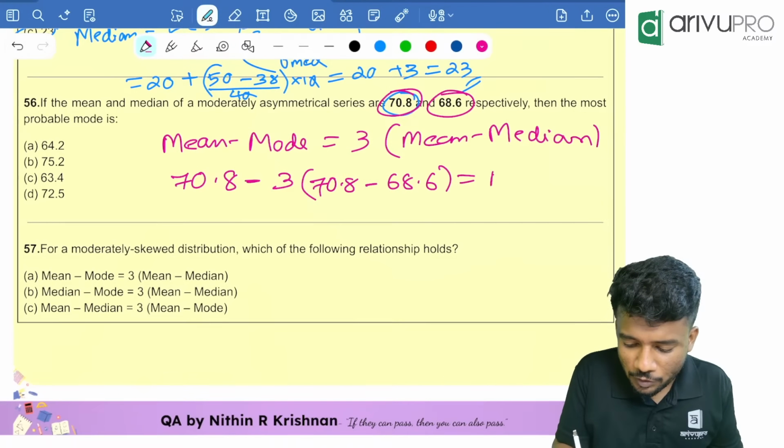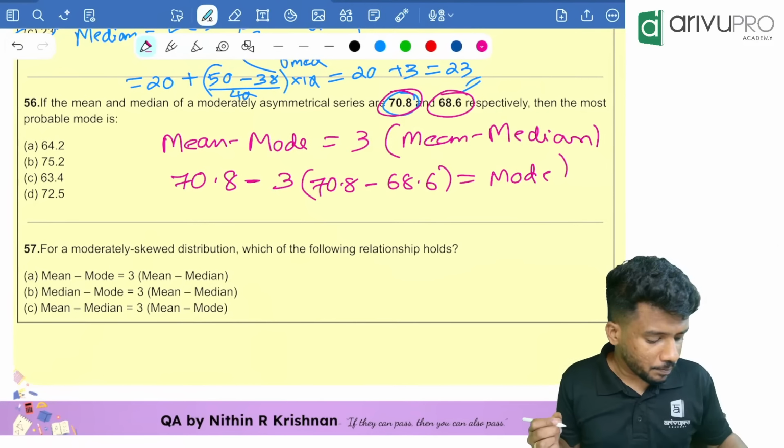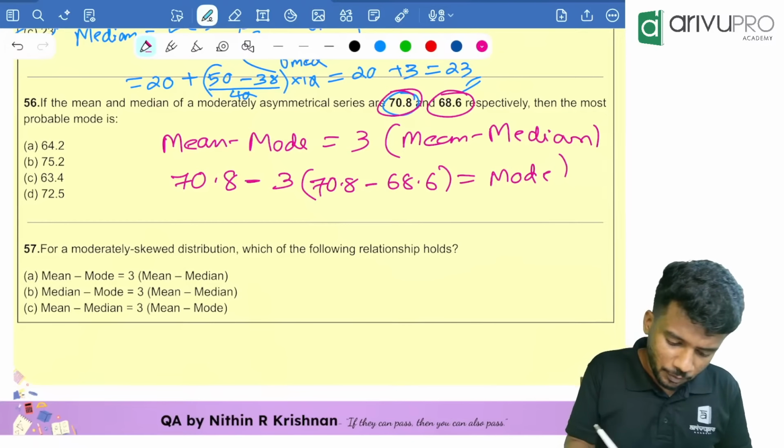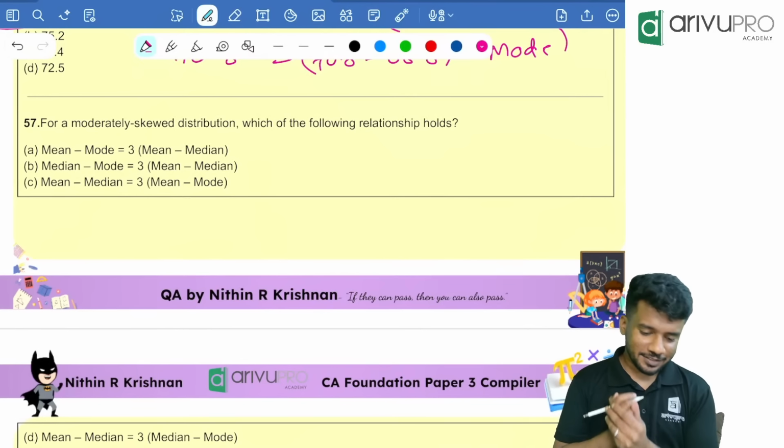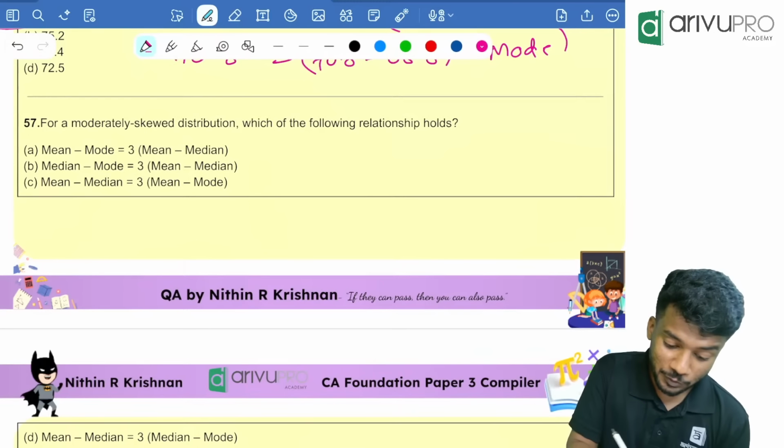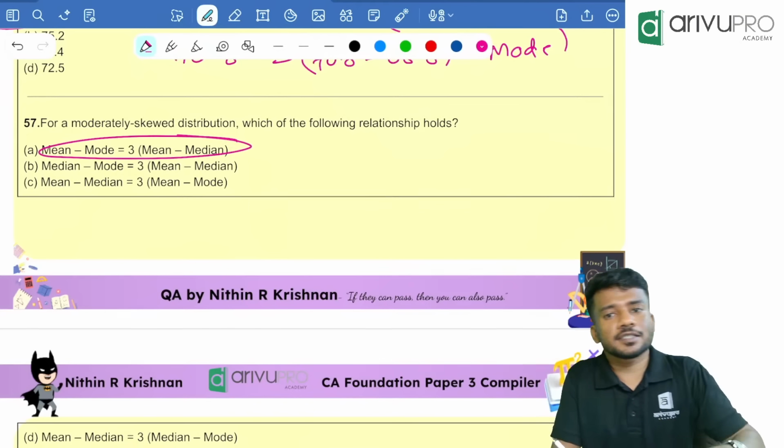Take your calculator and please find me the answer. So 70.8 minus 68.6 is equal to 2.2 into 3, change the sign, plus 70.8, which is equal to 64.2. Option A is your answer. Next one. People, direct question, what is the formula? Mean minus mode is equal to 3 into mean minus median.